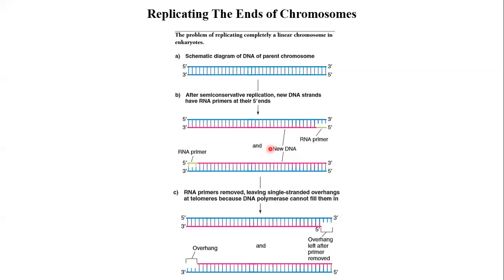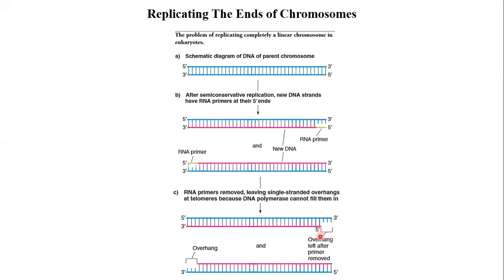Now at the end, these two primers will be there. Okay, because this primer will be there at the end. So when these two primers are removed, you can see in the diagram, there will be an overhang or there will be a gap left. Okay. So you can see here, this is the 5' end of this new strand, because this is 3', so naturally this is 5', and same goes with the lower strand.